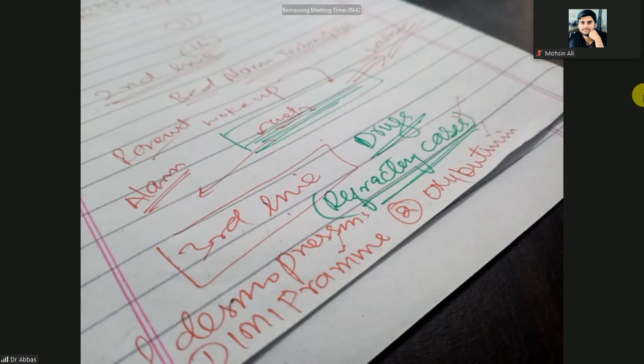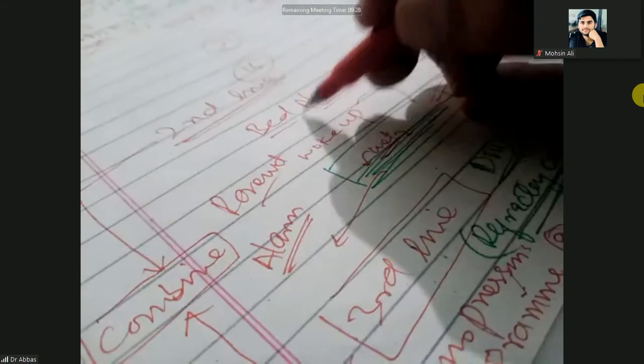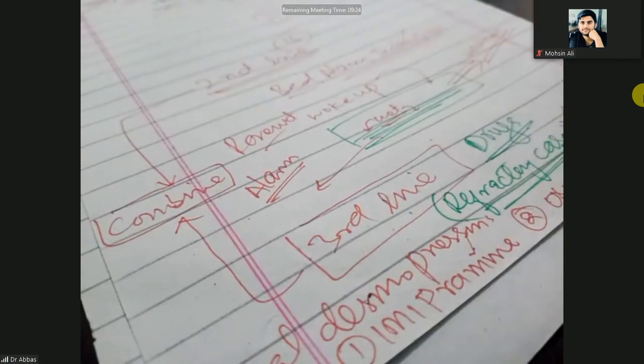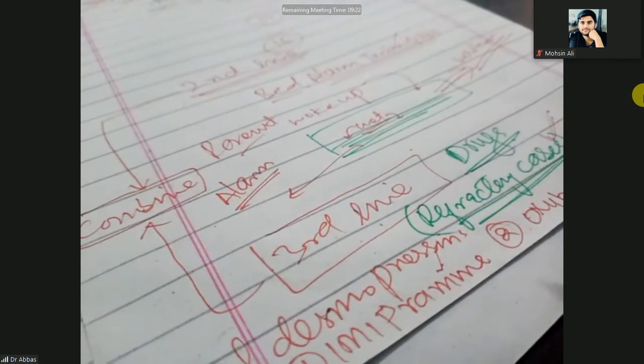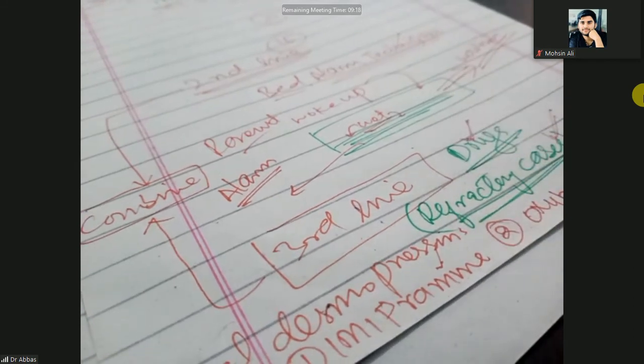And mostly when you combine the second line and third line treatment, meaning concomitant use of bed alarm techniques and drugs, the relapse will be less.